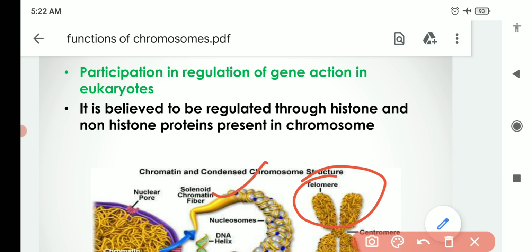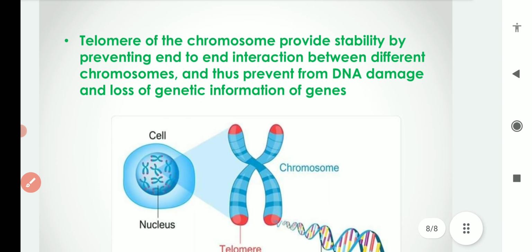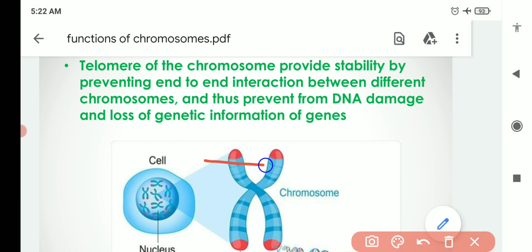So in eukaryotes these are believed to have a role in gene regulation, because of the histone and non-histone proteins which are present in the chromosomes. So this is another function of the chromosomes. And one more function is there, due to its telomeric region.